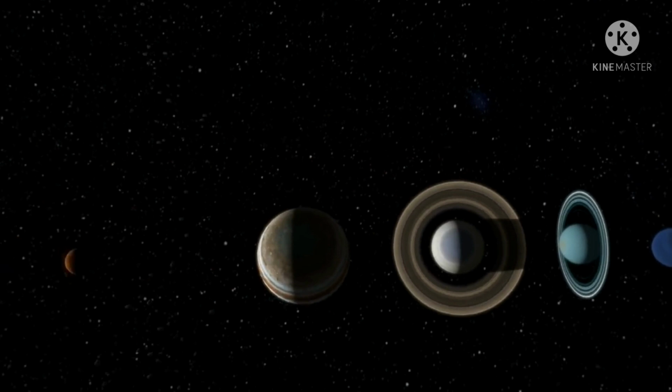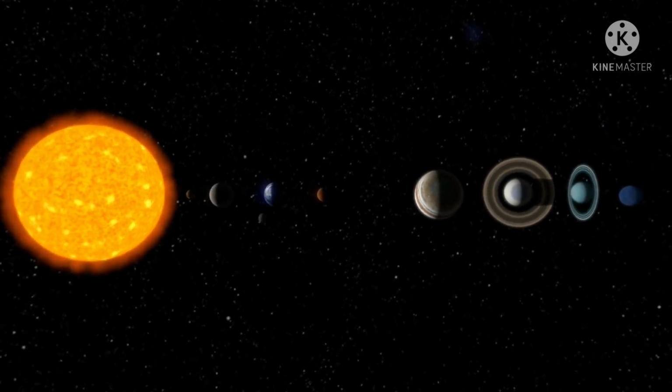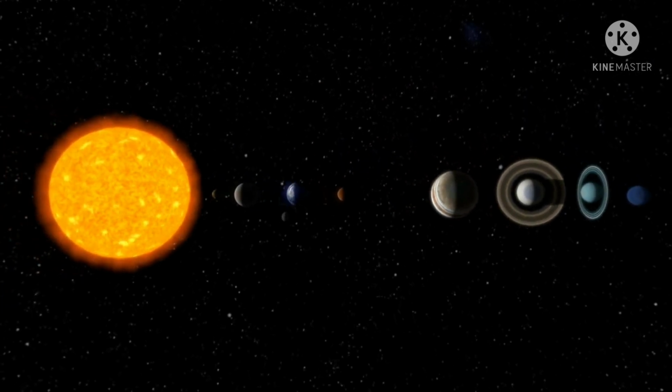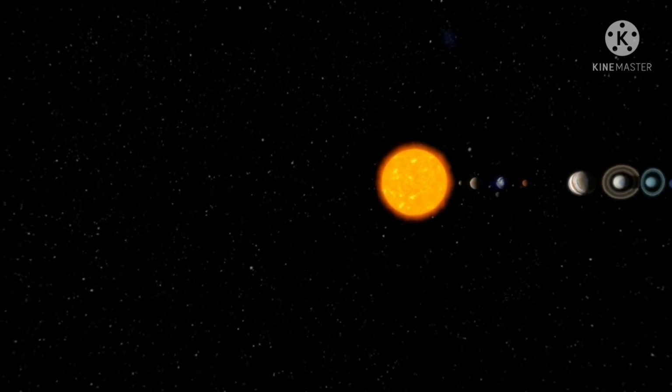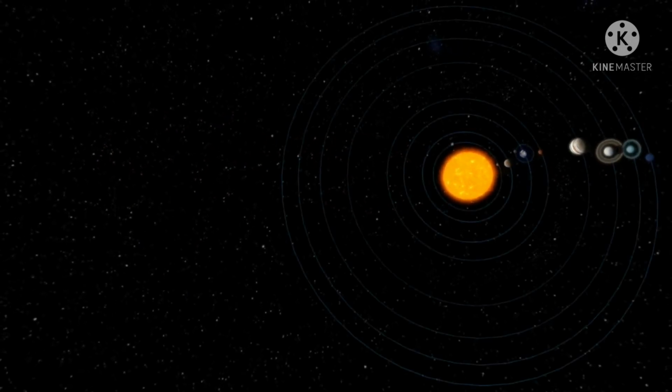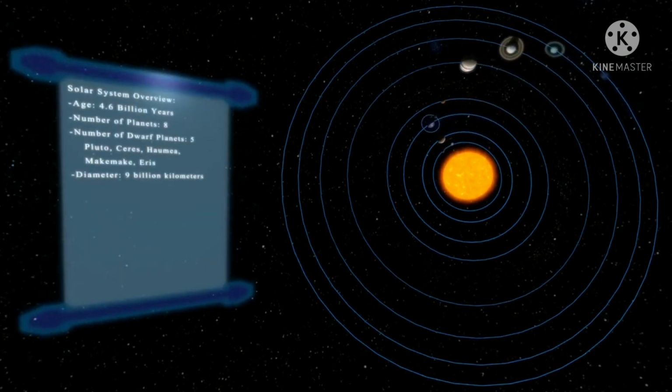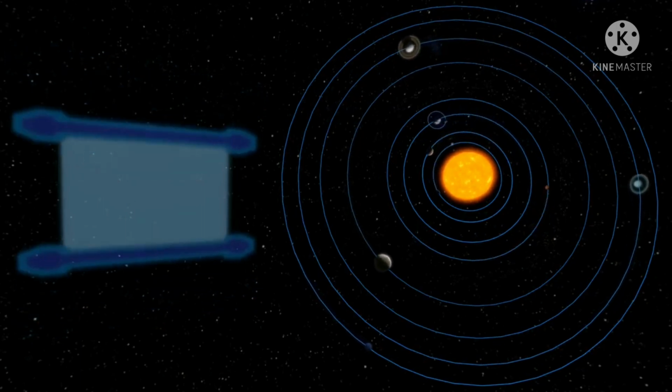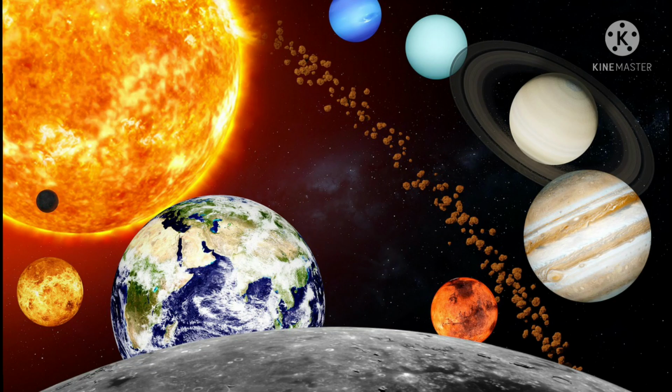So children, all these are the planets of the solar system, right from Mercury to Neptune. All these planets revolve around the Sun in their own particular orbits for so many years. As the distance from the Sun increases, the revolution time also increases. The Sun, the 8 planets and the asteroid belt are together called the solar system.